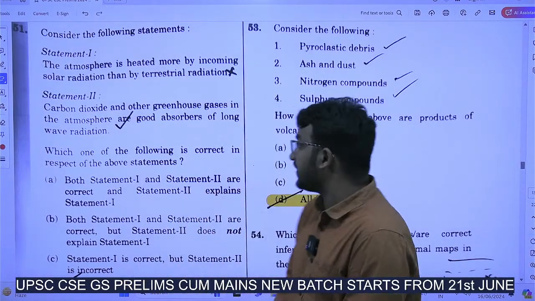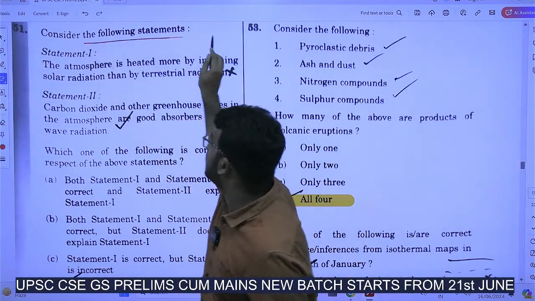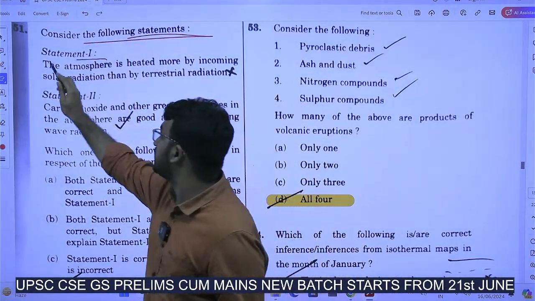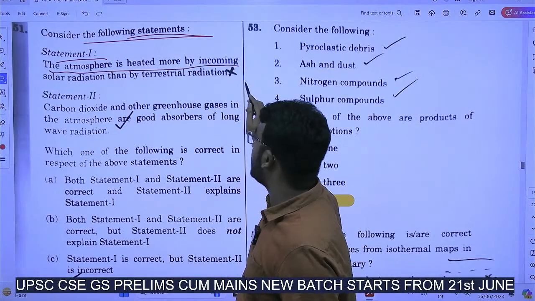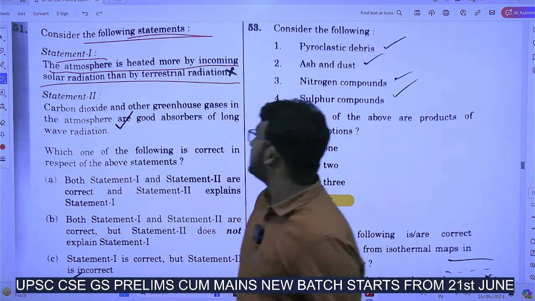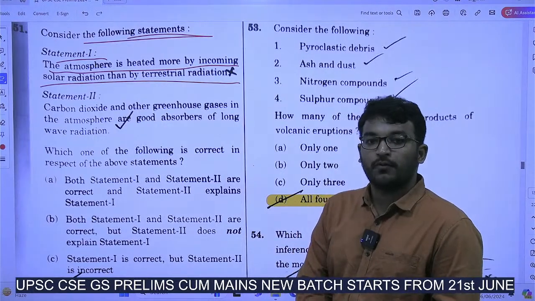Okay, the same happened now. Answer the following statements. The atmosphere is heated more by incoming solar radiation than by terrestrial radiation. Is it true? What happens here?